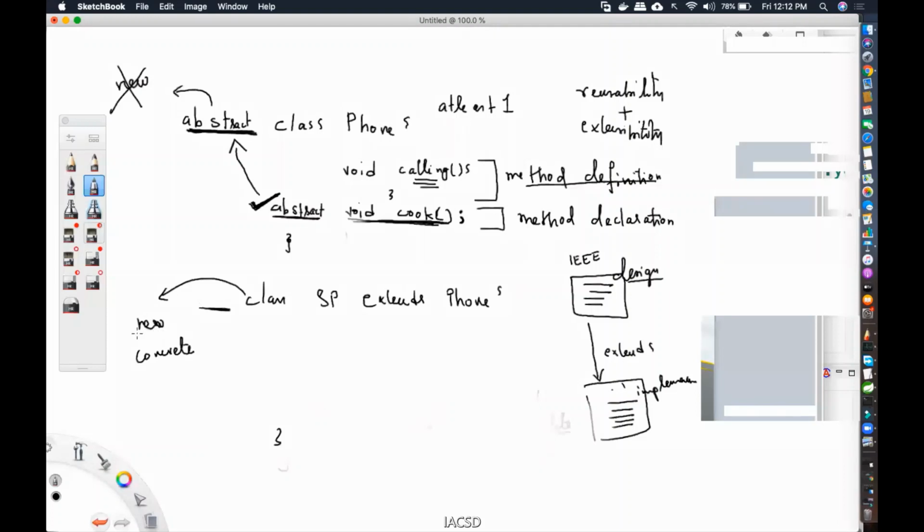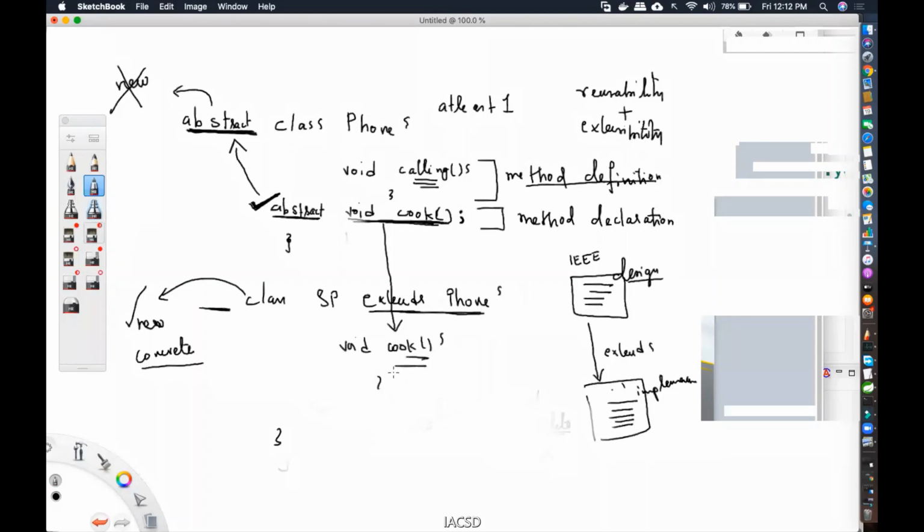If you have a concrete class and you are extending from an abstract class, then it is compulsory that you provide the implementation for all the abstract methods that are coming down through inheritance. So you have to provide the implementation for hook.